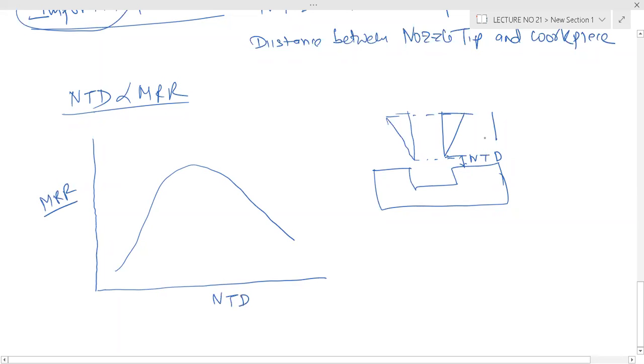There is an optimum nozzle tip distance where metal removal rate is maximum, and then it decreases.